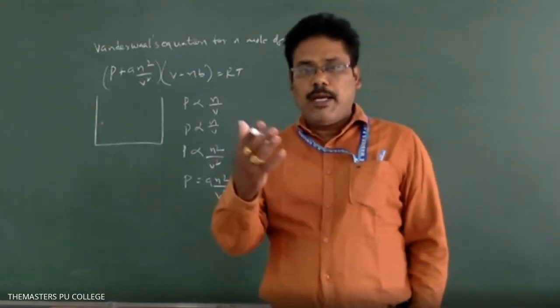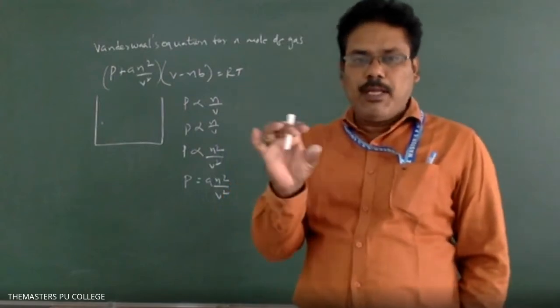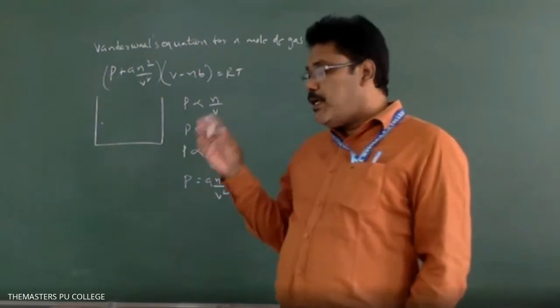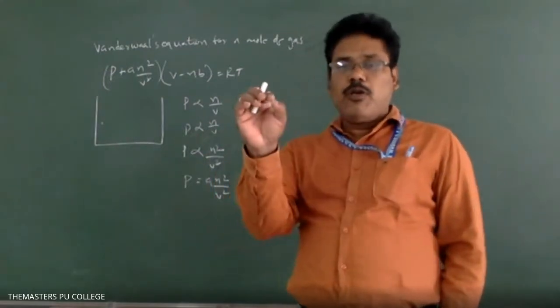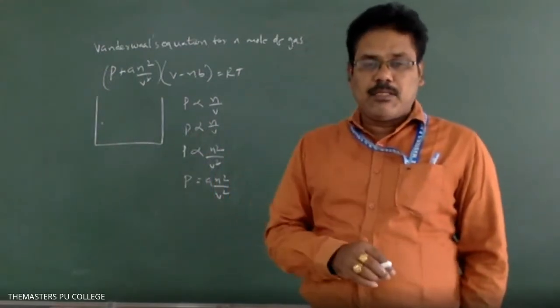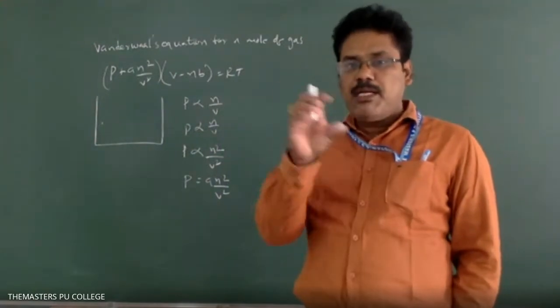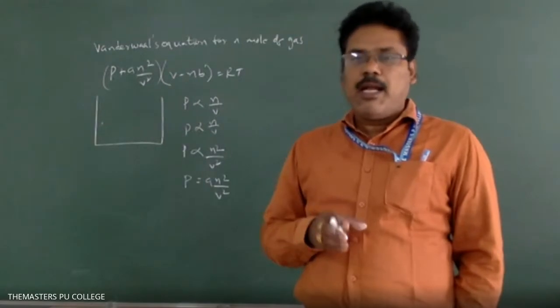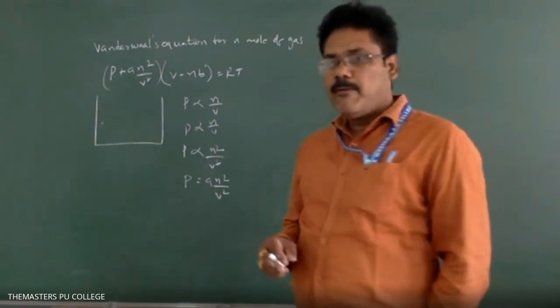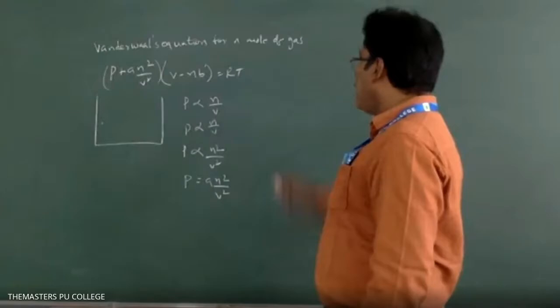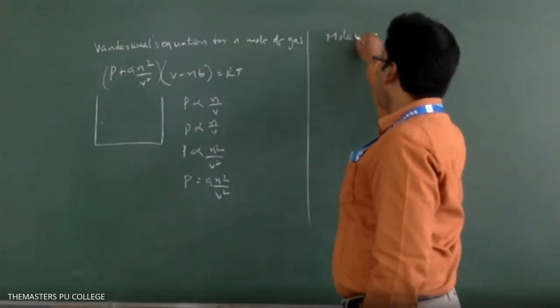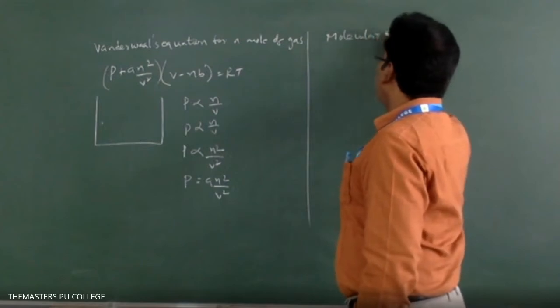That is one of the postulates of the kinetic theory. So the speeds of the molecules of a gas are categorized into 3 types, which are known as the molecular speeds. The next side heading is molecular speeds.